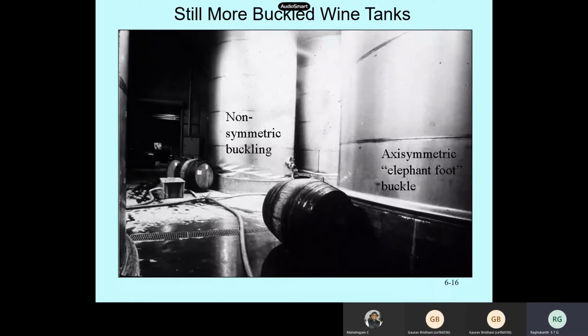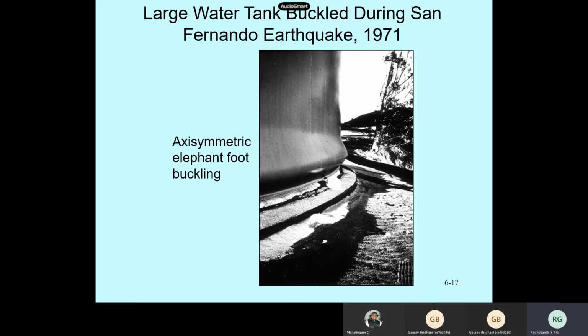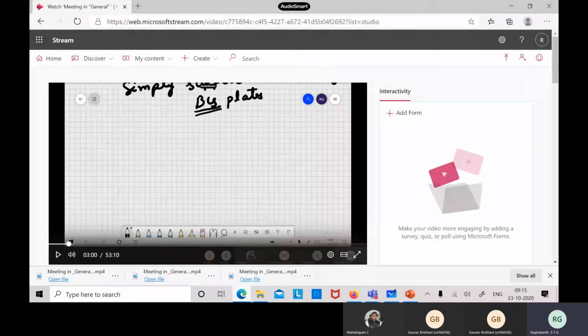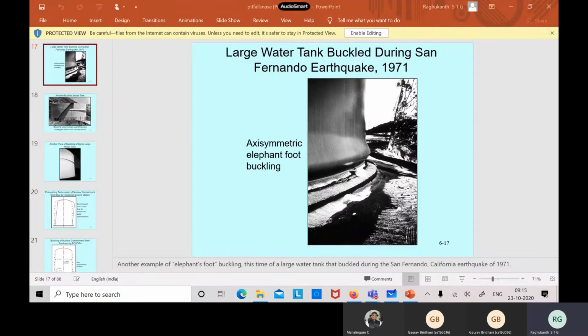See, he has given this figure. This water tank, or I think wine tank or whatever, has buckled in axisymmetric mode, whereas here you can see the non-symmetric buckling, that is the bifurcation. So this is what is observed in practice. Okay, so this is what you followed, right? People generally observe this in practice. So these types of bucklings are there.